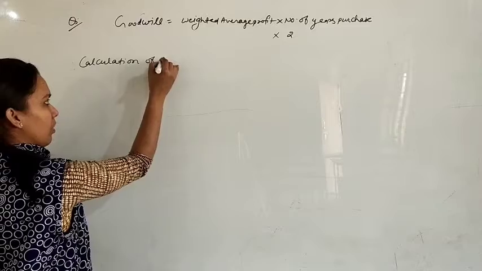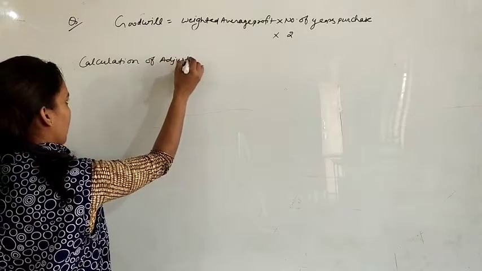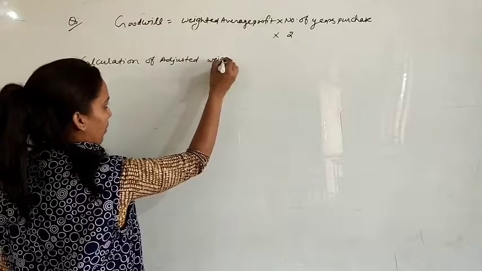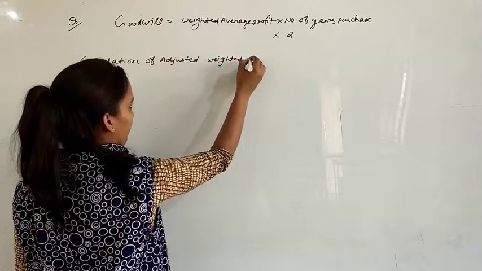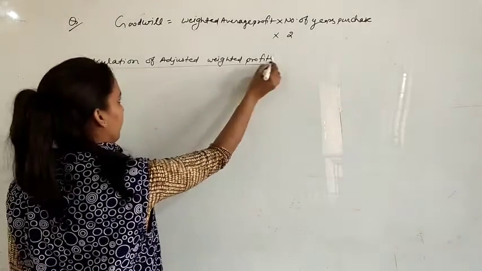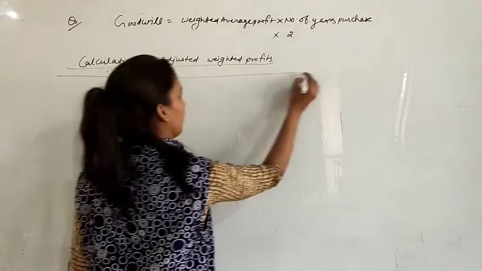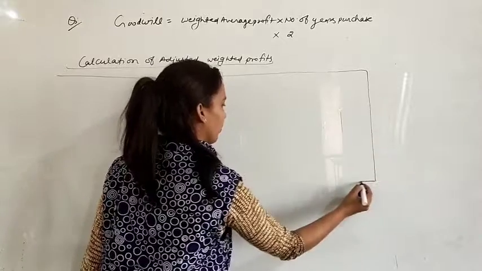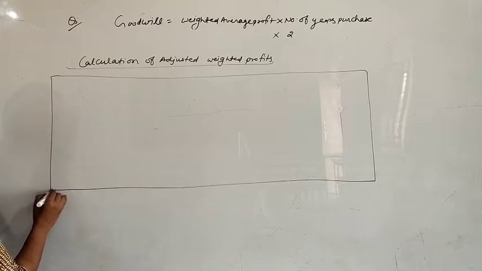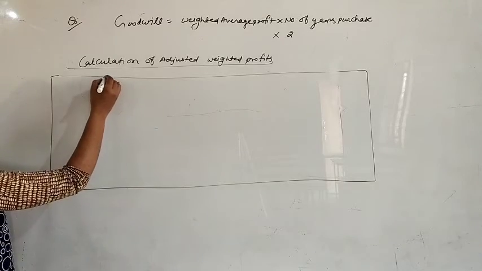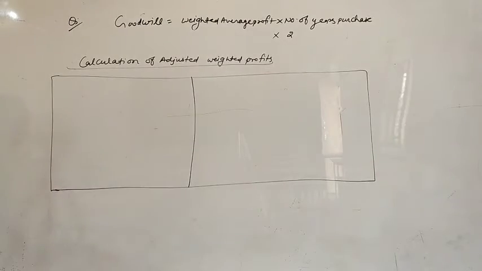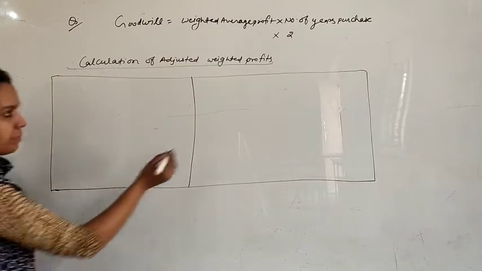So write down the calculation of adjusted weighted profits, means we have to make adjustments and weights also. How many years are there? 3 years.